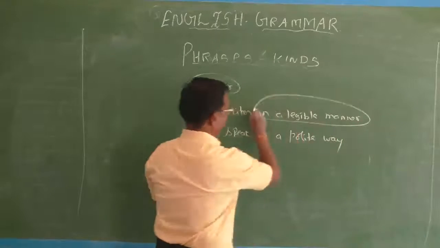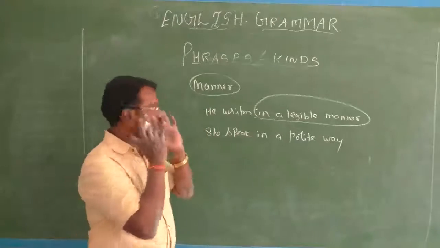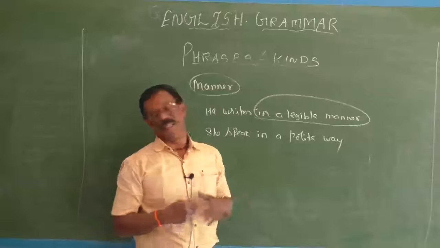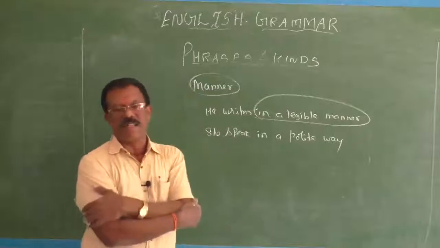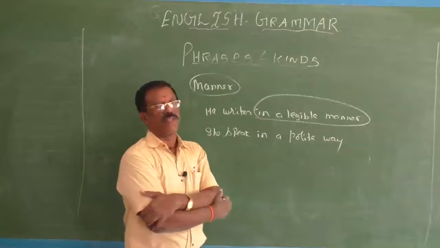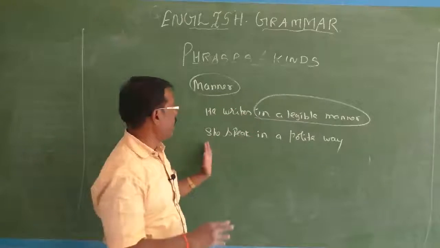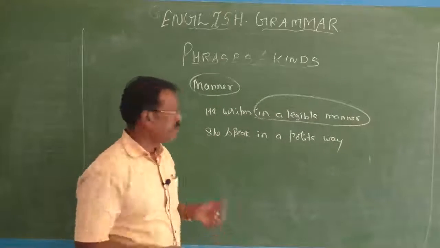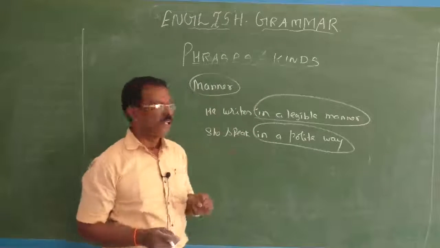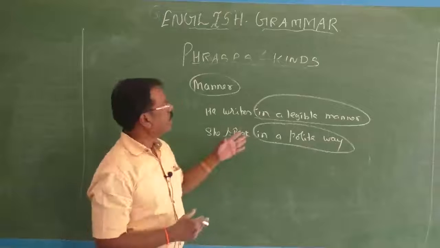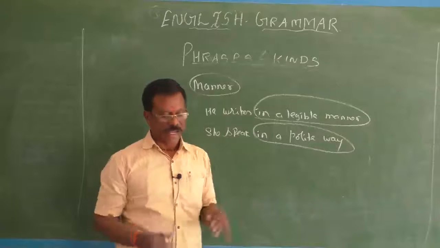See, in a legible manner is an adverbial phrase, a prepositional phrase. It is introduced by a preposition. It modifies the verb he writes, how he writes it. It answers the question how. So when a phrase gives an answer for the question how, then it is called an adverb phrase of manner. Okay, she speaks. How does she speak? She speaks in a polite way. So it also answers the question how. Therefore, this is an adverbial phrase of manner.